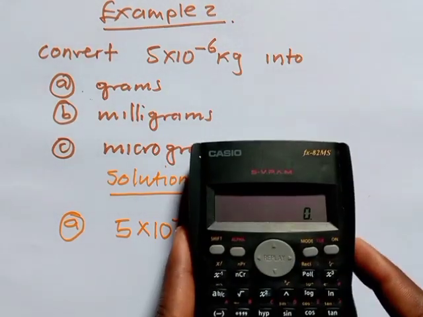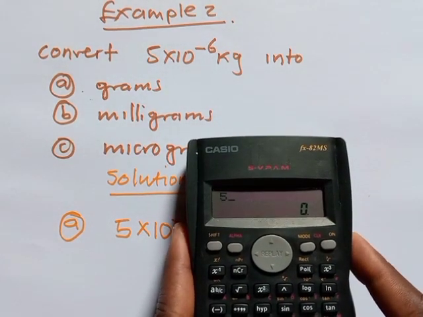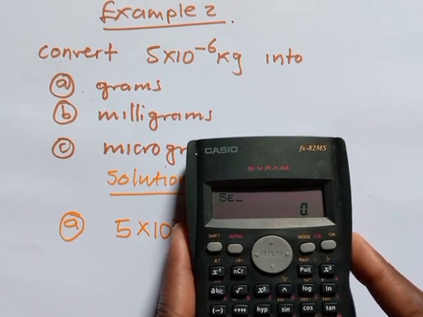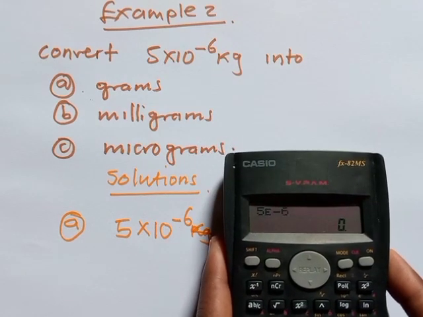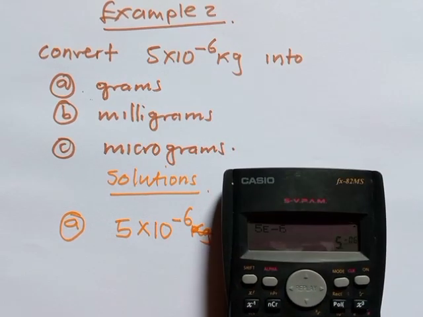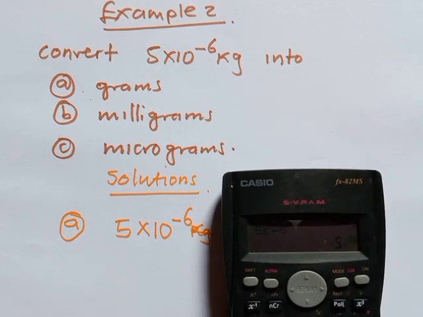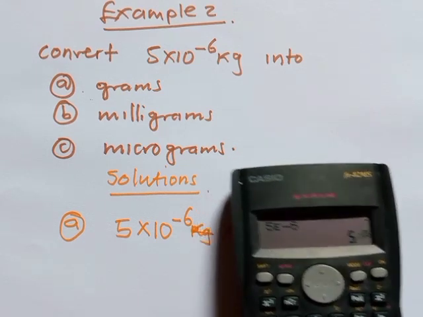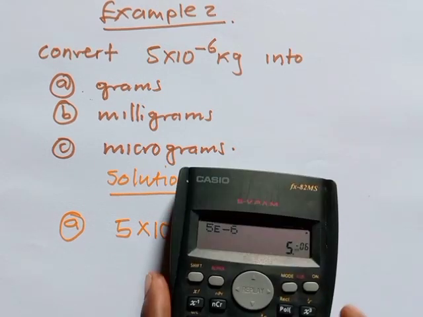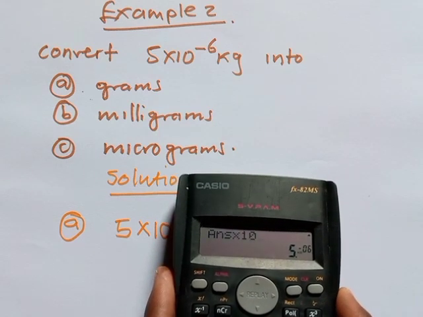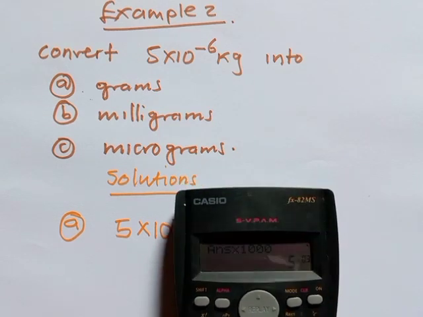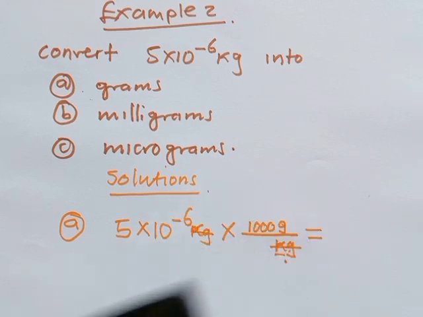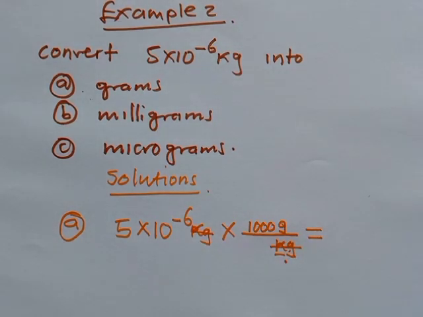So if you try to multiply, you can just do this. You write the exponential, negative 6, the exponential being the one already multiplied by 10. If you multiply this by 1000, we get 5 to the power negative 3 grams.